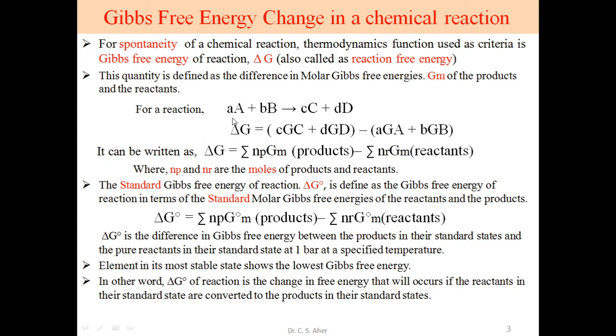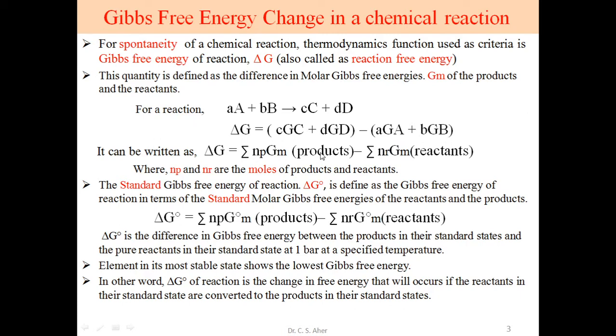So this delta G, the change in Gibbs free energy for this reaction, is the Gibbs free energy of the products, that is, Gibbs free energy of C into moles of C, plus Gibbs free energy of D into moles of D. These two are the products, minus the Gibbs free energy of A into A moles, Gibbs free energy of B, the reactant, into B moles.